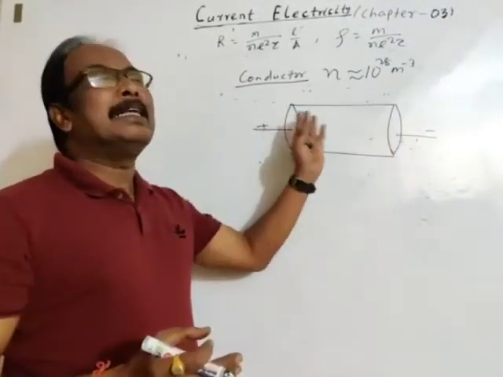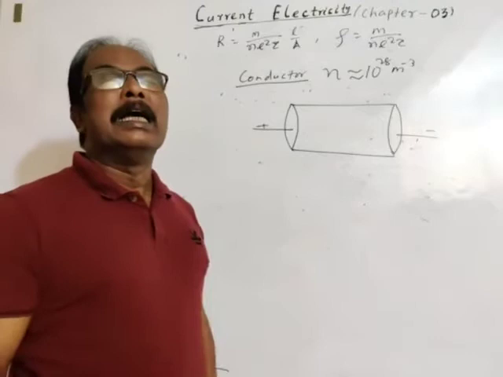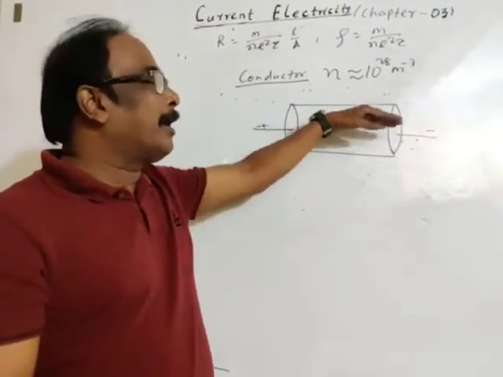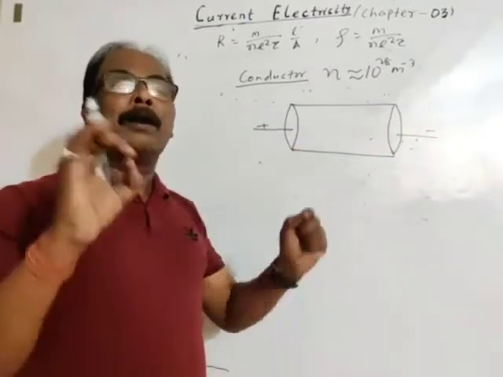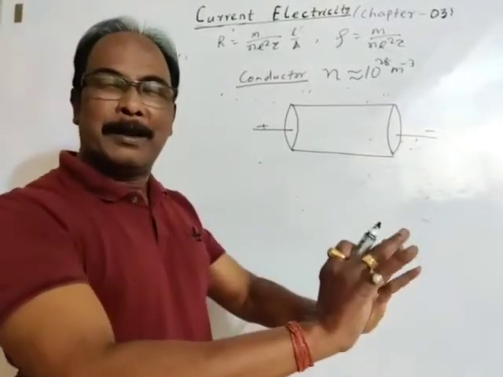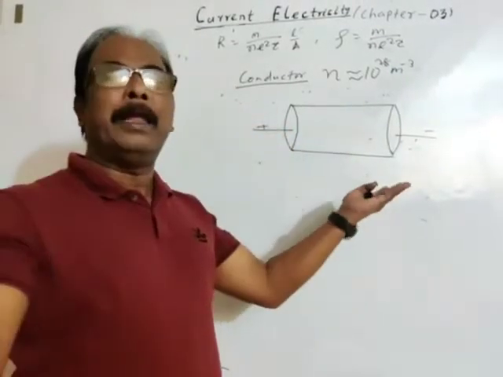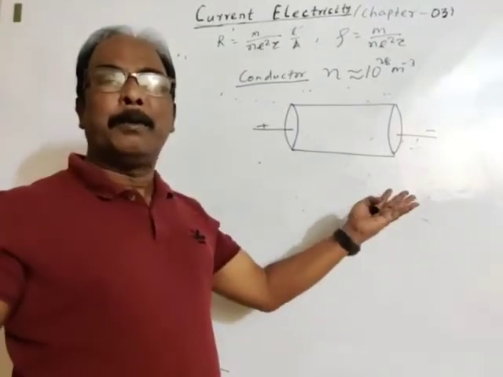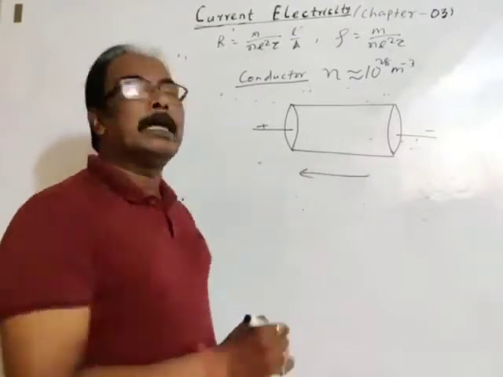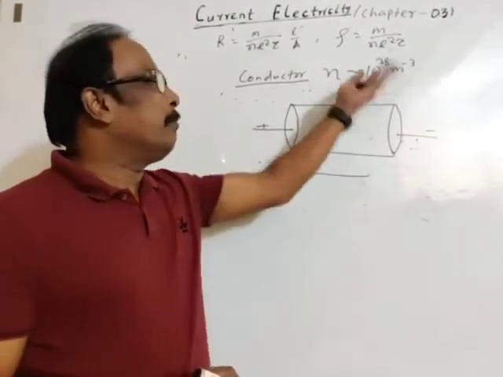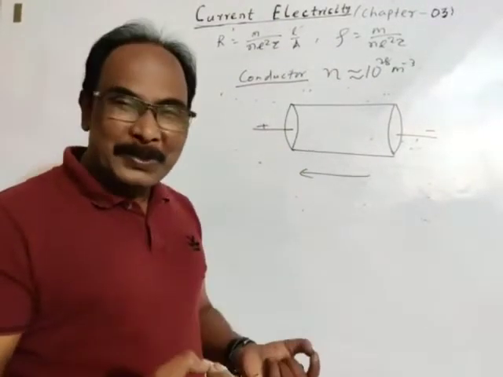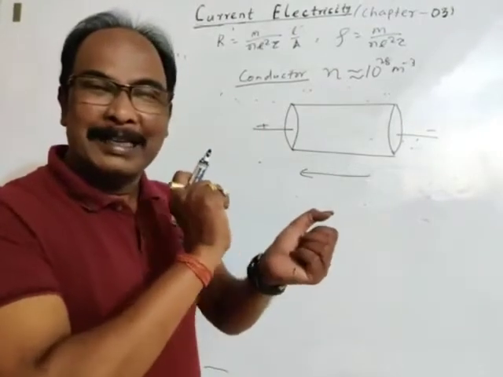But when the conductor is connected between the terminals of a cell, under the influence of the electric field established, directed from positive to negative, all the free electrons experience a resultant force which is directed from negative to positive. But the number density of free electrons is very high, so during their motion, they encounter collisions.